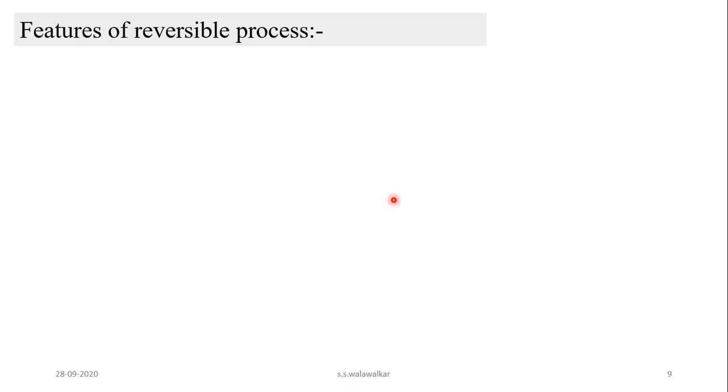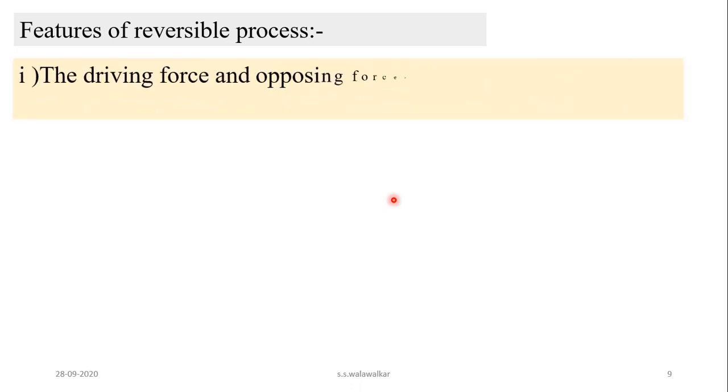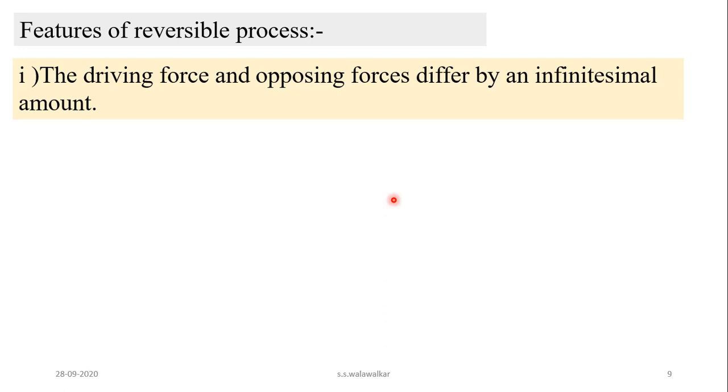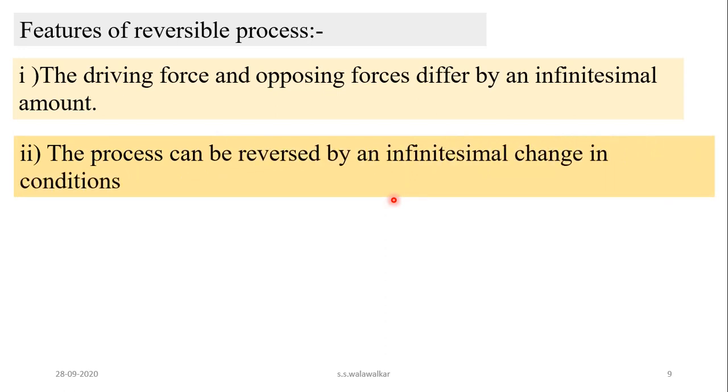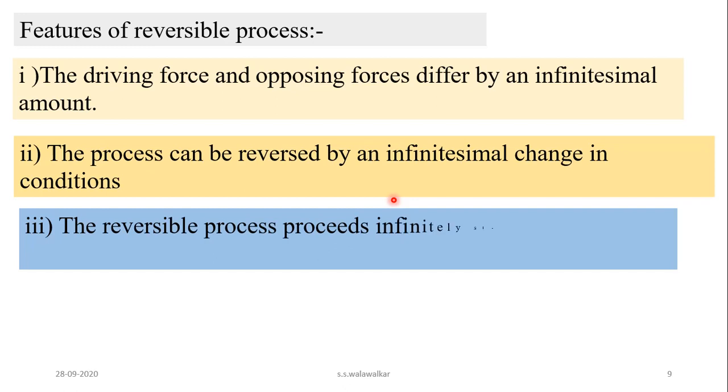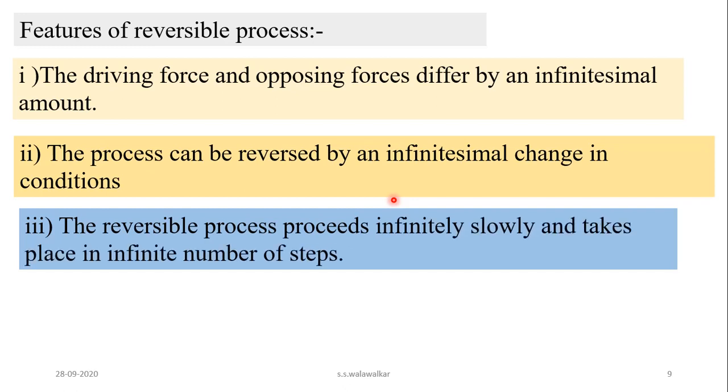Now, what are the different features of a reversible process? The difference between driving force and opposing force is very small, that is an infinitesimally small amount in case of a reversible process. Another feature is that the process can be reversed by an infinitesimal change in the condition. Third, a reversible process proceeds infinitesimally slowly and takes place in an infinite number of steps.